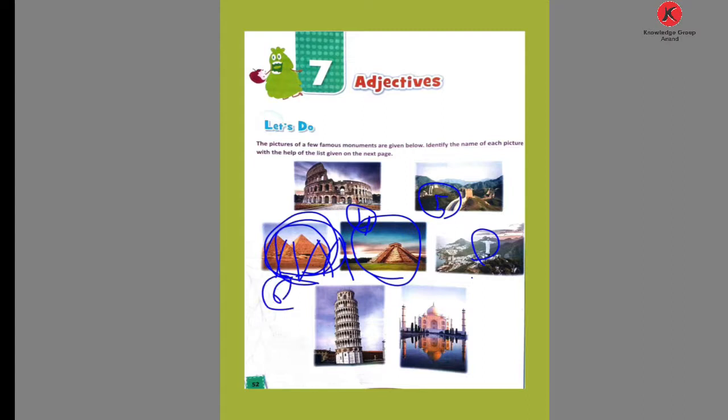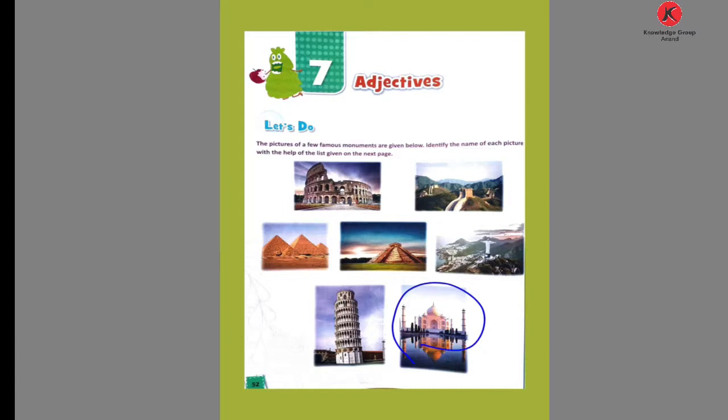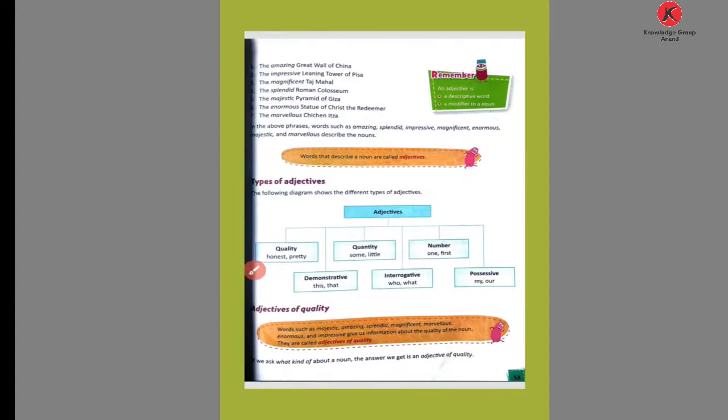Now number 6 is the picture of the impressive Leaning Tower, the Tower of Pisa. Now this one is from India, built by Shah Jahan. What is the name of the picture? The magnificent Taj Mahal.